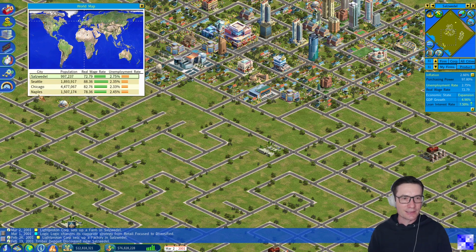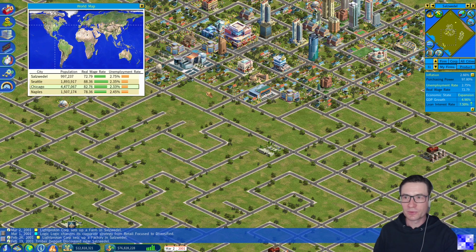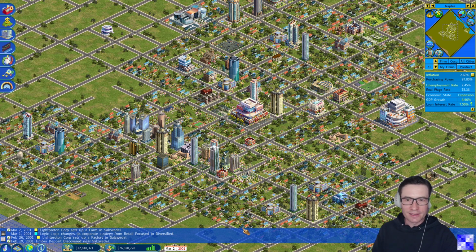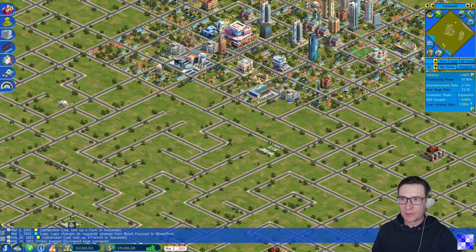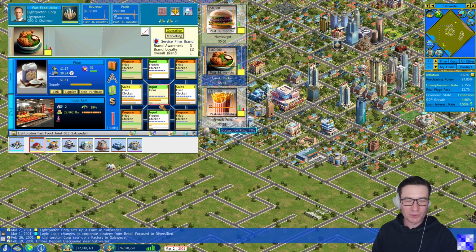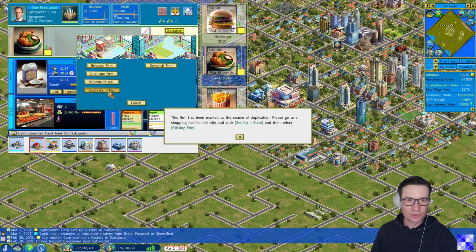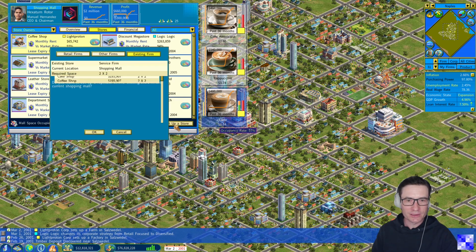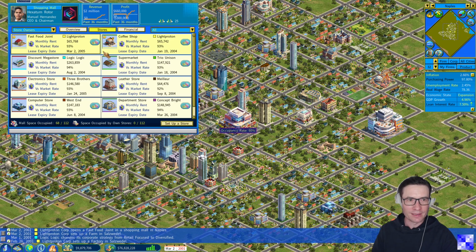We see that Salzwedel and Naples are both on the European continent, so they are rather close, whereas Seattle and Chicago apparently are both on the North American continent. So we will next go to Naples, move there, and here we will do the same again. From Salzwedel, exactly with the same layout, with the same input products and links, we will duplicate this one, go to Naples, to one of the shopping malls, set up a new store, existing firm, replicate this existing one, and there it is.